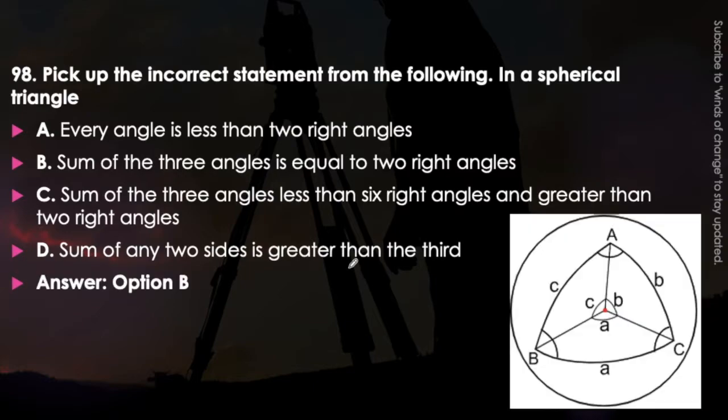In case of spherical triangle, which statement is incorrect here? The answer will be option B. That is, the incorrect statement will be sum of the 3 angles is equal to 2 right angles, which is incorrect. This is the case of a simple triangle, not the spherical triangle. The sum of the 3 angles is equal to 180 degrees, but in case of the spherical triangle, this should be more than 180 degrees. Sum of the 3 angles is less than 6 right angles and greater than 2 right angles, meaning greater than 180 degrees and less than 6 into 90, that means 540 degrees.